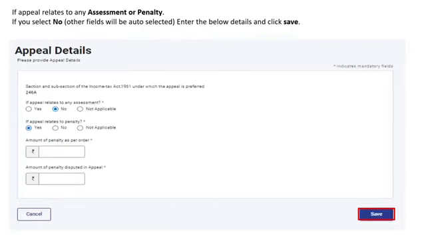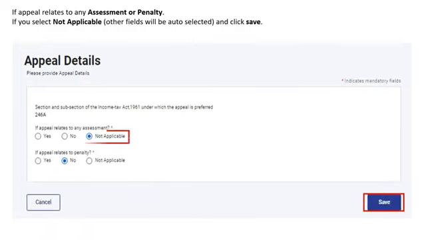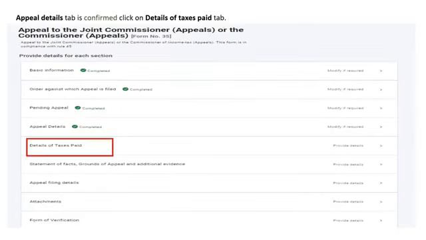If the appeal relates to penalty and you click on the Yes radio button, you would be required to provide the details of the amount of penalty as per order and the amount of penalty disputed in appeal and then click on the Save button. If you select Not Applicable, other fields will be auto-selected and then you can click on the Save button. Appeal Details tab is now confirmed. You can now click on the Details of Taxes Paid tab.